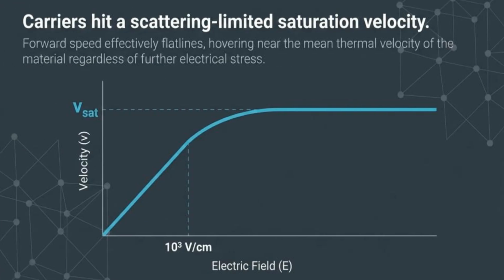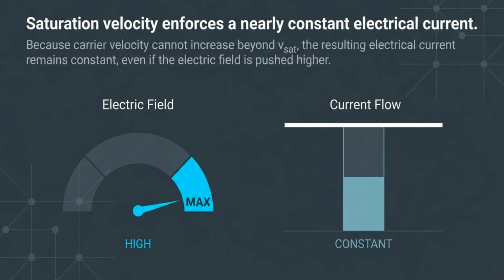The carriers reach a scattering-limited saturation velocity, VSAT. Their forward speed flattens, remaining near the material's mean thermal velocity regardless of higher electrical stress. Saturation velocity enforces a nearly constant electrical current. Since carrier velocity cannot increase beyond VSAT, the resulting current flow remains steady even if the electric field is pushed